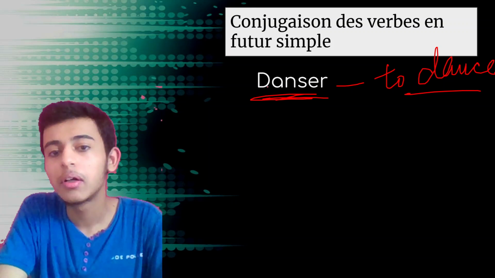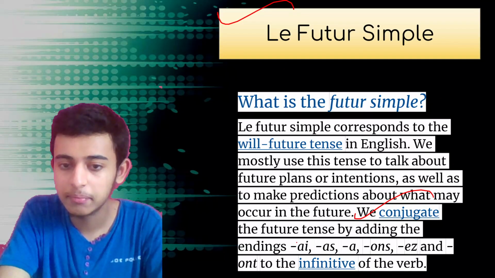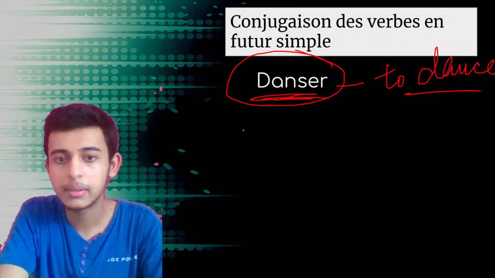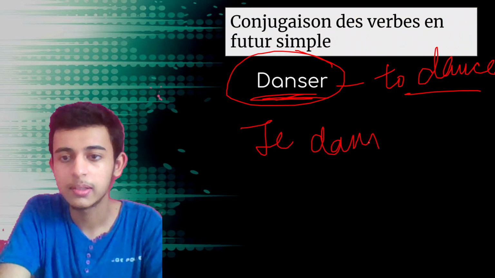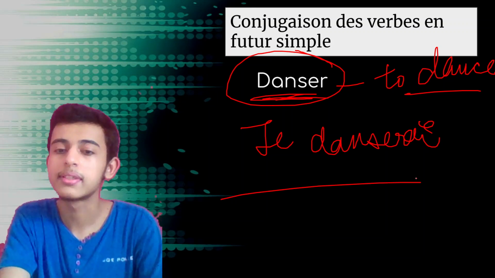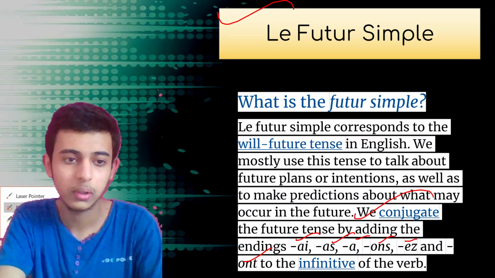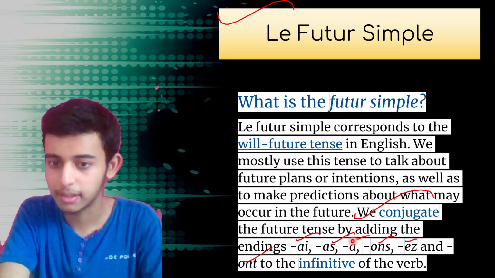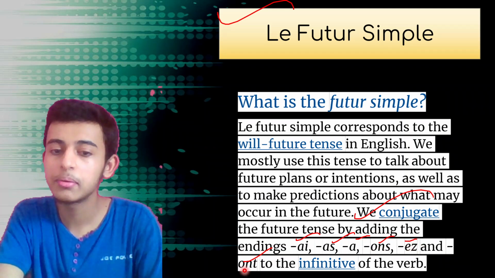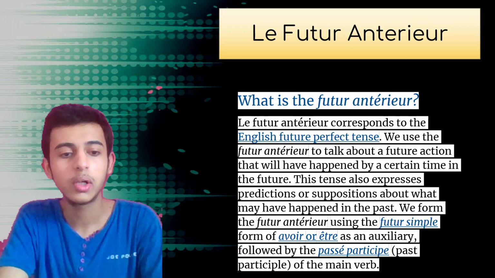Understand this. Take the infinitive of the main verb and add the following endings: ai, as, a, ons, ez, ont. So it will become je danserai, tu danseras, il, elle dansera. Let me point it over here. See, il, elle dansera, nous danserons, vous danserez, ils, elles danseront. Clear?